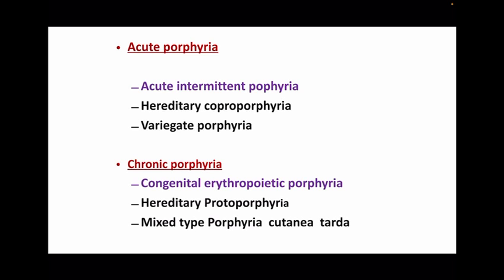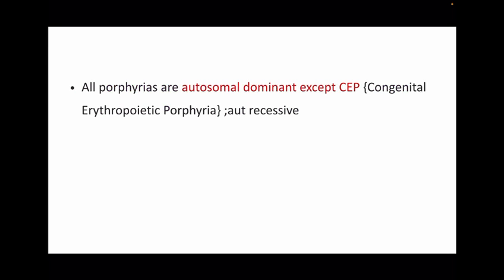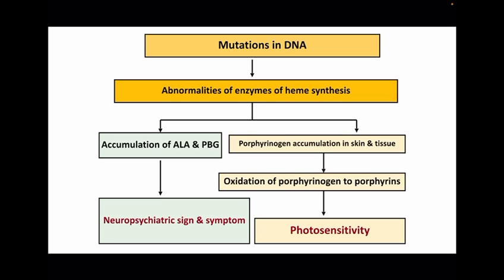Now among the acute porphyrias, there are three types: acute intermittent porphyria, hereditary coproporphyria, and variegate porphyria. Among the chronic porphyrias, there are congenital erythropoietic porphyria, hereditary protoporphyria, and mixed type porphyria or porphyria cutanea tarda. Among these porphyrias, the important one is acute intermittent porphyria. Now, all porphyrias are autosomal dominant except congenital erythropoietic porphyria, which is autosomal recessive.